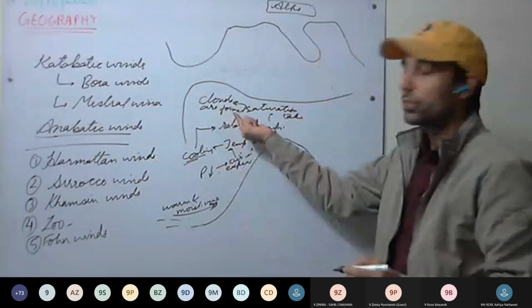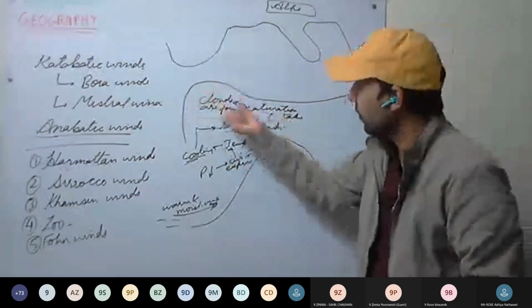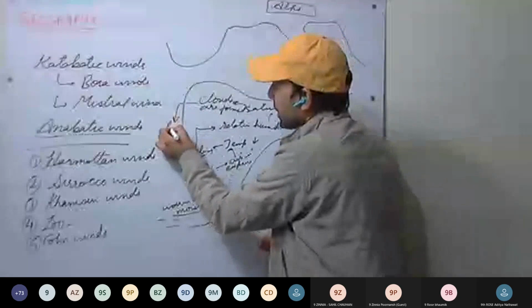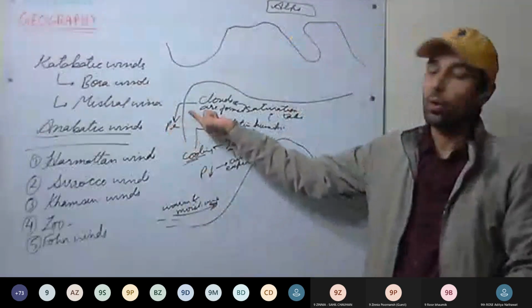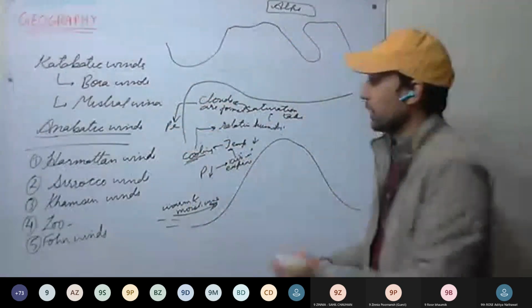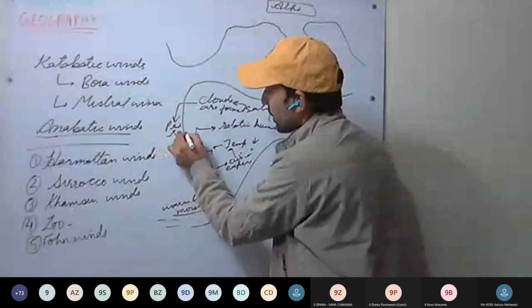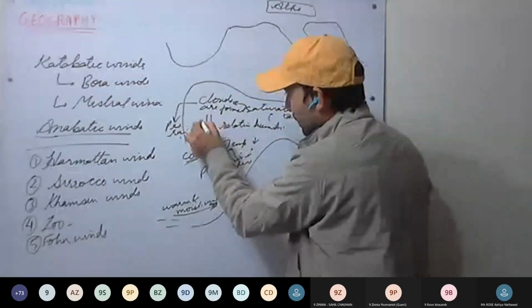Clouds are formed. As clouds are formed, now precipitation will take place. Precipitation in the form of snow or rain can take place. So mainly, for example, here rain is taking place. So here rain will take place.